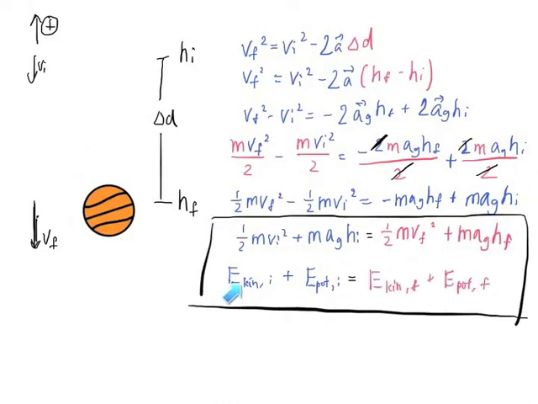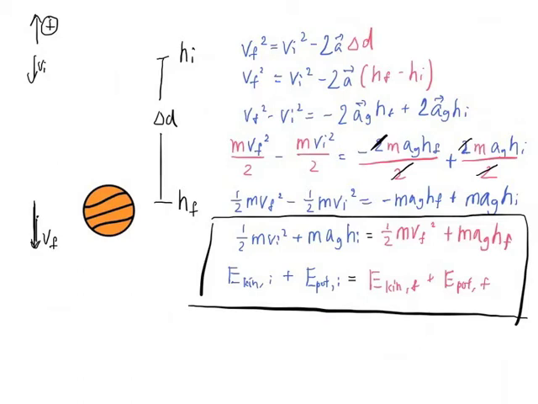Now this last bit in English just means the total kinetic and potential energy initially is equal to the total kinetic and potential energy after the fall. And that's just a mathematical expression of the conservation of energy. Remember that law of thermodynamics that we looked at. The total mechanical energy in the initial state and the total mechanical energy in the final state are the same, are equal. And this principle, of course, can be used in any system where mechanical energy is conserved.